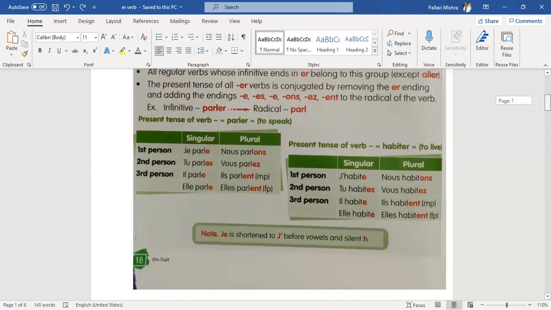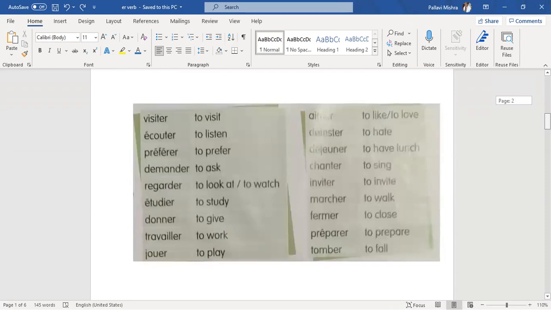There are various ER verbs which have a special ending with ER. So how to pronounce them? Visiter. Visiter means to visit. Écouter, to listen. Préférer, to prefer. Demander, to ask.